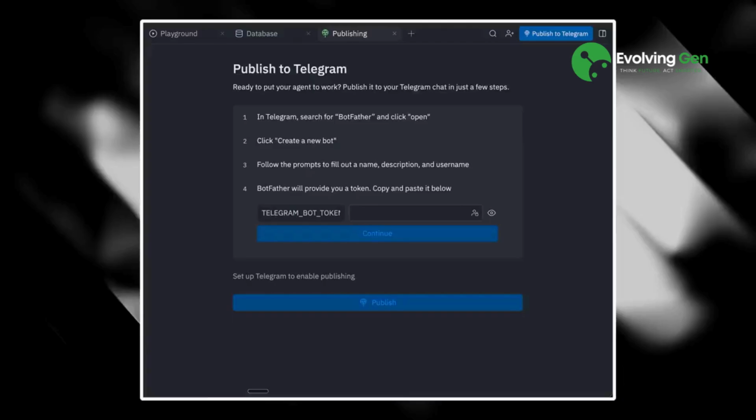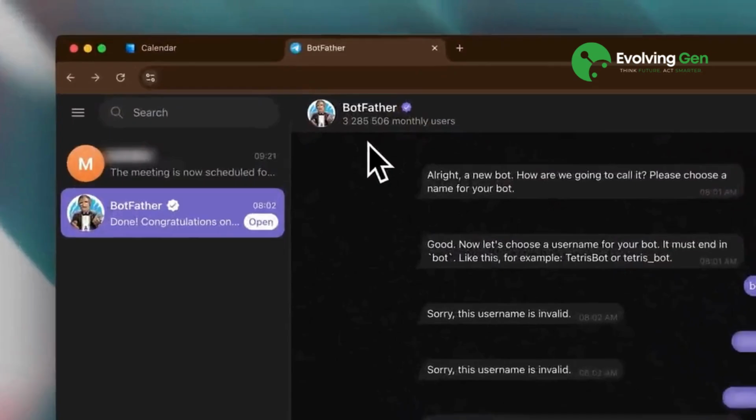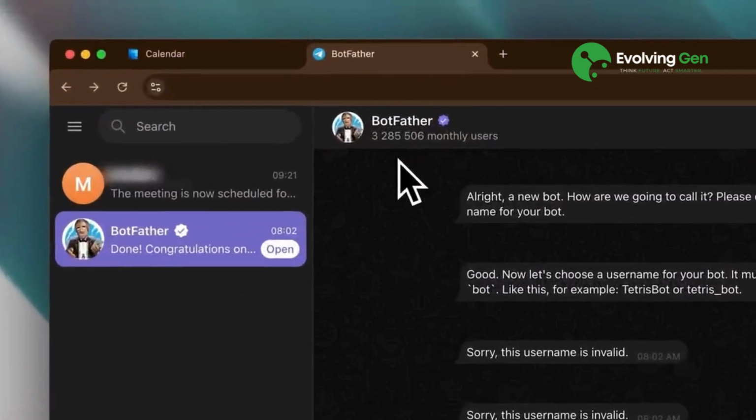For Telegram, clicking the publish button requires establishing a new connection each time, unlike Slack, which you have to connect one time. In Telegram, you need to create a new bot for each deployment, get its API key, and put it here. In Telegram, you can see I opened the BotFather app as instructed.